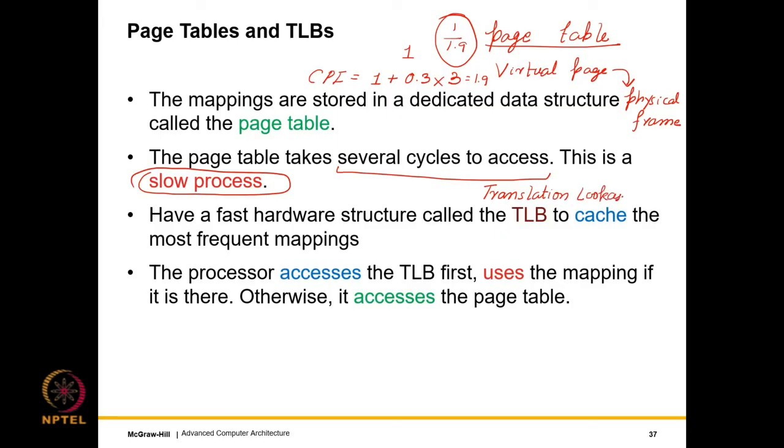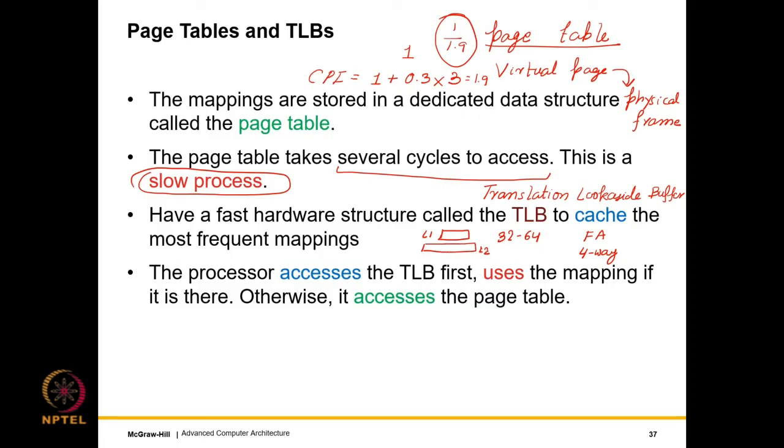Because of temporal locality, our TLB is extremely effective. The TLB hit rates are very high, on the order of 99.5%. So we have an extremely fast hardware structure called the TLB to cache the most frequent mappings. TLBs are typically very fast, so they typically have 32 to 64 entries. They are either fully associative or 4 to 8-way set associative. In a lot of modern designs, they also have a 2-level TLB, in the sense they have a fast L1 level TLB and then a slightly slower L2 level TLB.